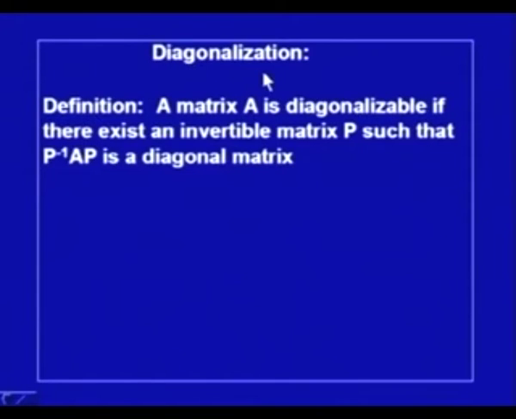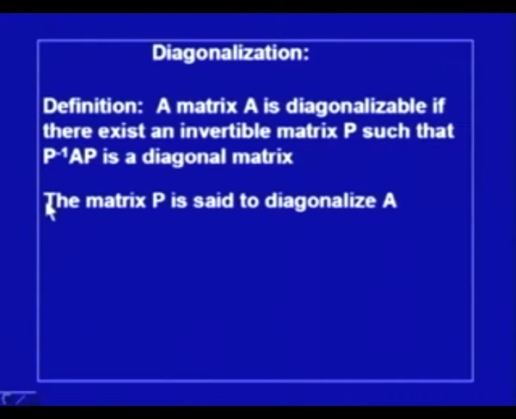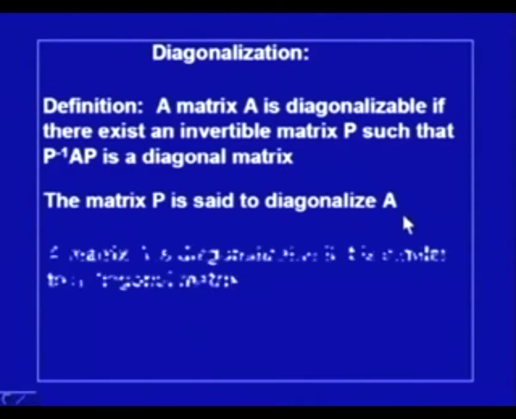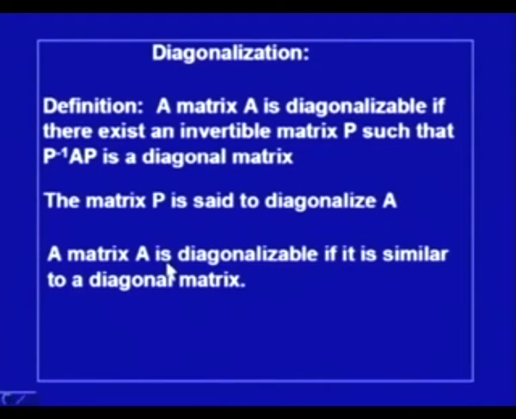I will first give the definition. A matrix A is diagonalizable if there exists an invertible matrix P such that P inverse AP is a diagonal matrix, and in such a case we say that the matrix P is said to diagonalize A.